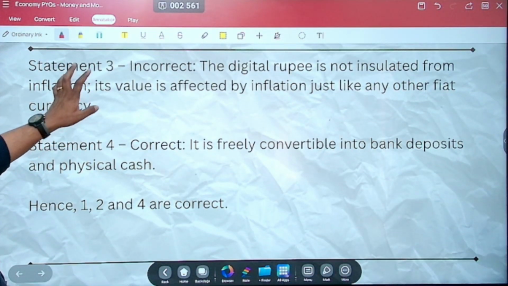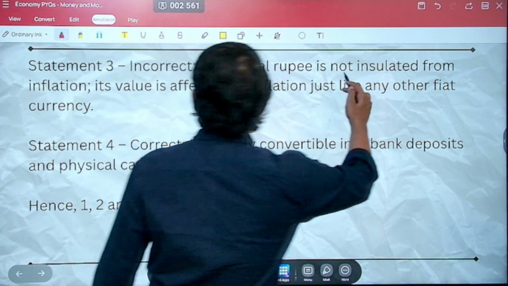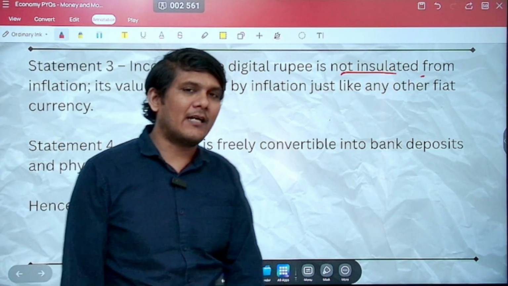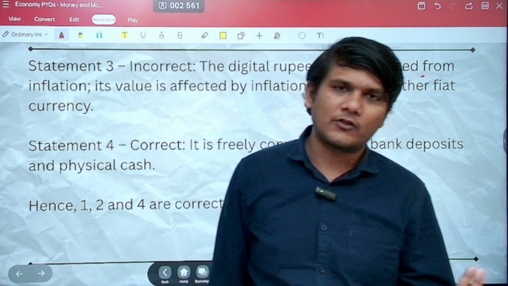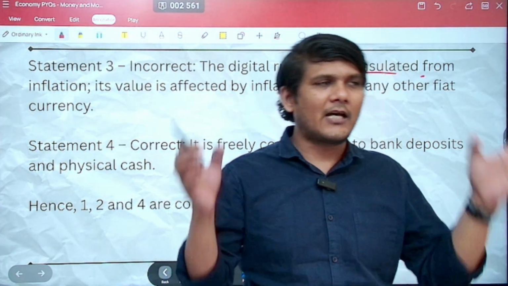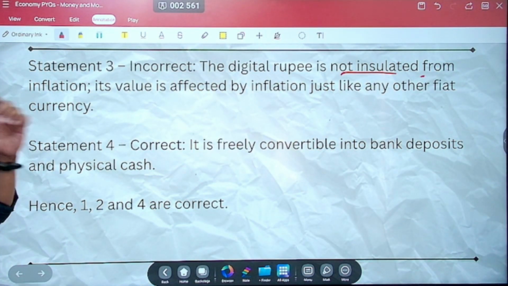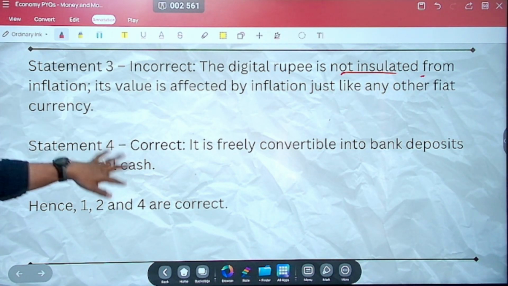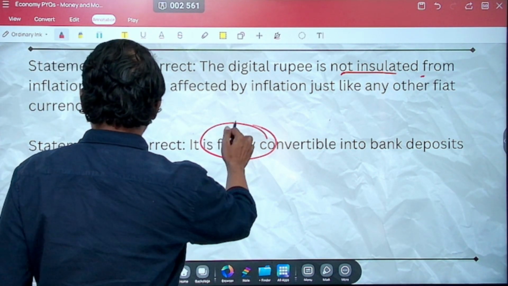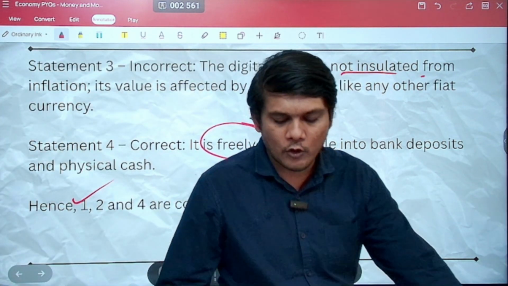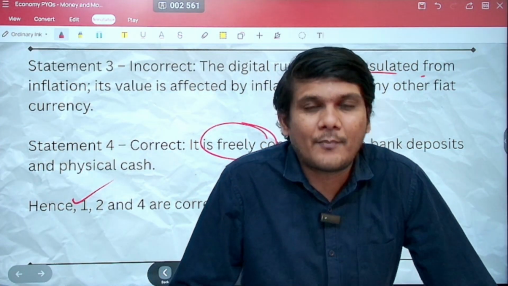Then the third statement was incorrect. It is not insulated from inflation. Value would be affected by inflation just like any other fiat currency. Demand, supply, production cost increases, all these things are going to cause a fluctuation in the value of that currency. Fourth, yes, it is freely convertible into bank deposit, and hence we have seen the correct option is 1, 2 and 4. So that is about it with respect to money supply.